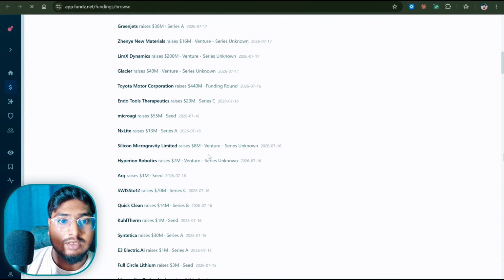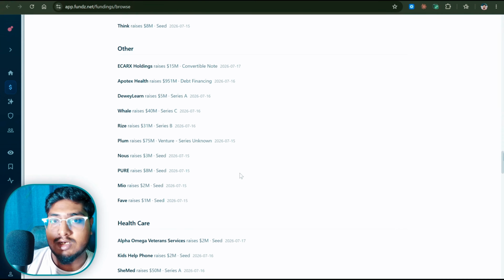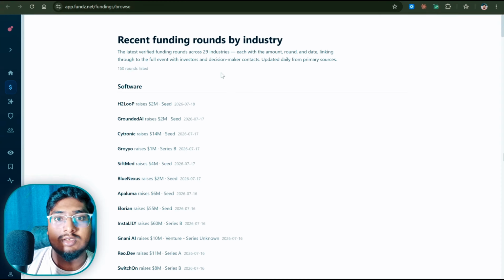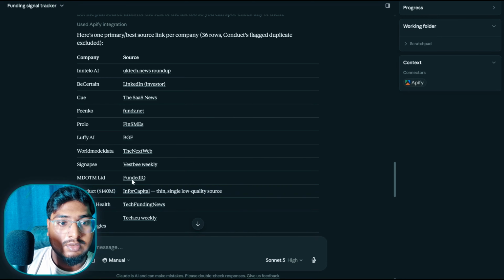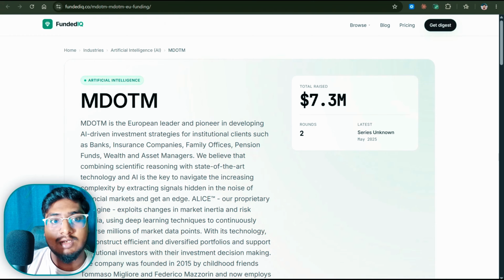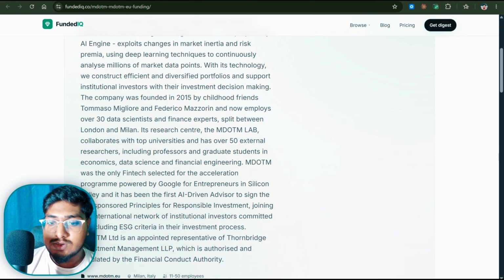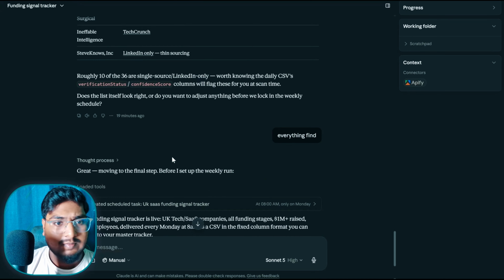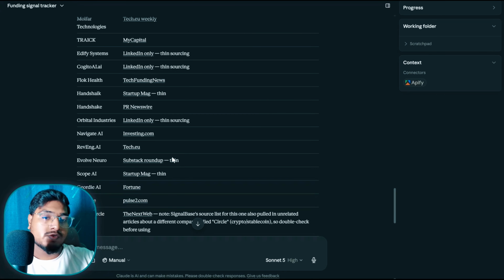Just listen, funding grants. There are a lot of funding grants. You get a source here by industry, and you may go to another one. You can see the funding queue. Here is another one. You just go to a couple of them and check: is the source valid, or is the company relevant for you?